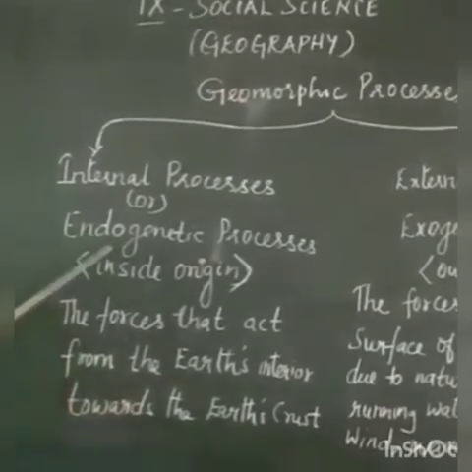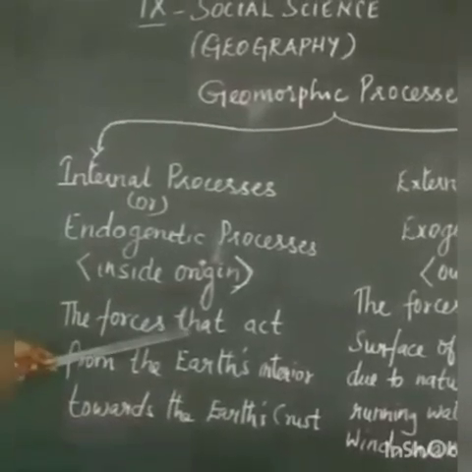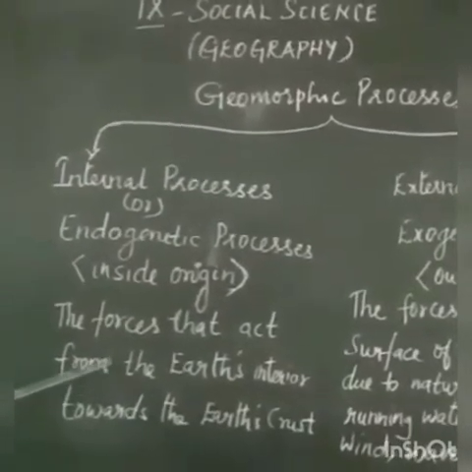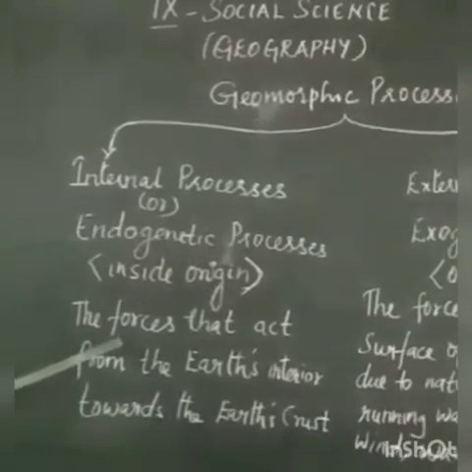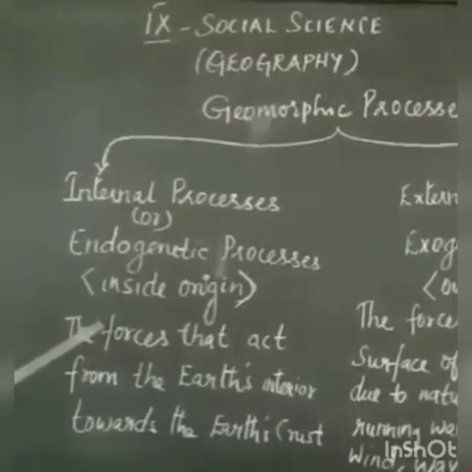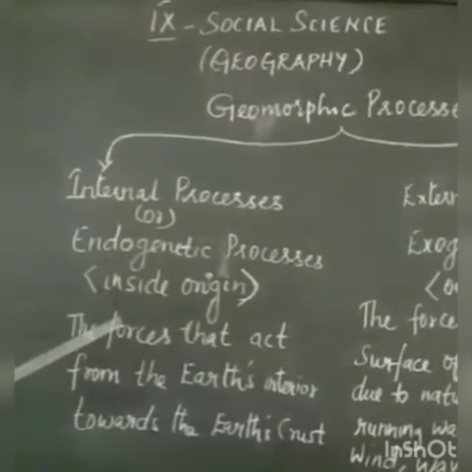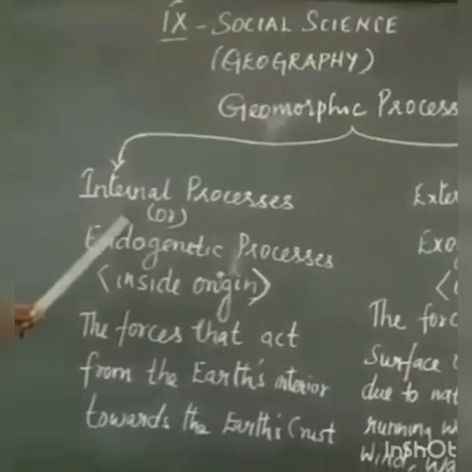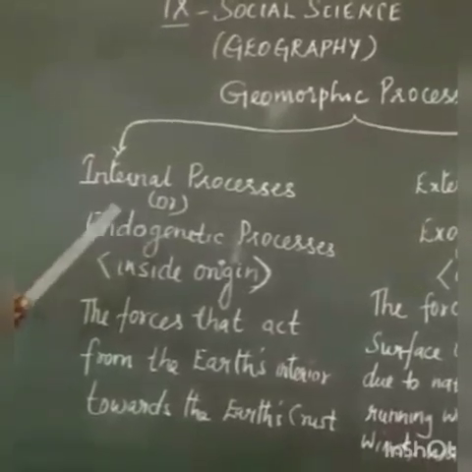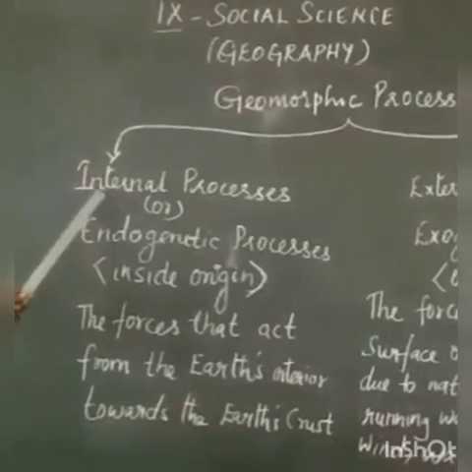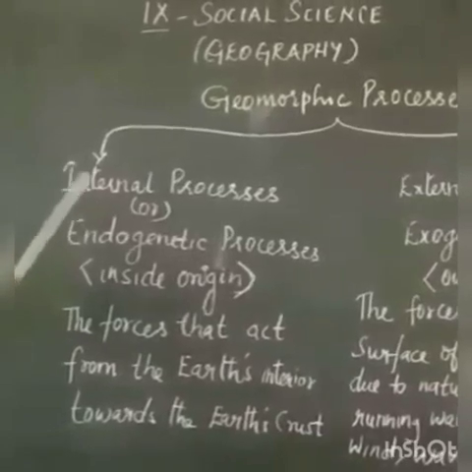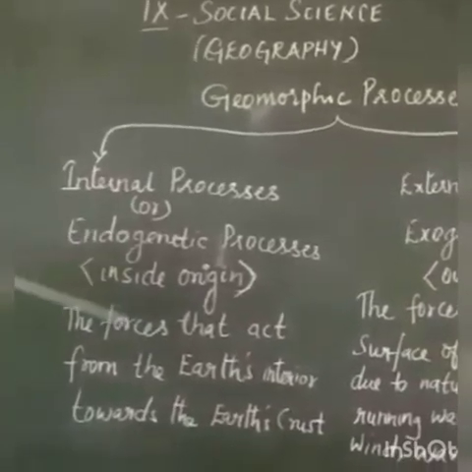So where do the endogenetic processes occur? The forces that act from the earth's interior towards the earth crust build the landscape and create topographic relief. Topographic relief means physical features. These processes generate heat and eject materials. Eject materials means emit the materials from deep below the earth's crust. Internal radioactivity is the principal source of power for these processes. So all these processes occur with inside origins.